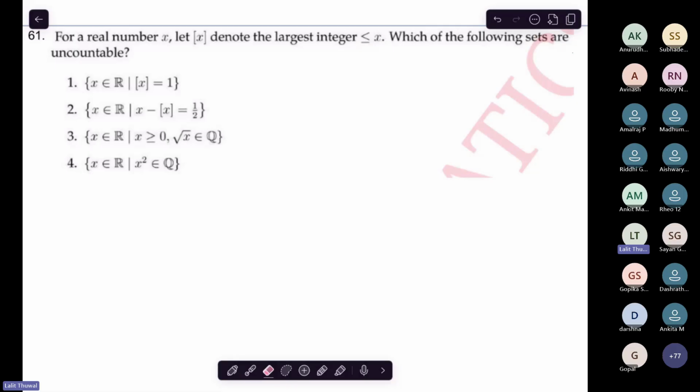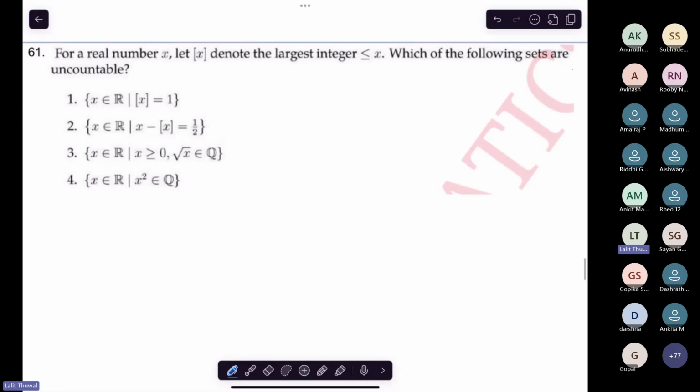Okay, I will let you know why. See, I will tell you the way how you can eliminate the options quickly. For a real number x, this is the largest integer less than or equal to x, the greatest integer. Which of the following sets are uncountable? The first one says the greatest integer of those numbers, which is 1, 2, and so on. So this is obviously uncountable. So we have solved it very easily. The second one says that